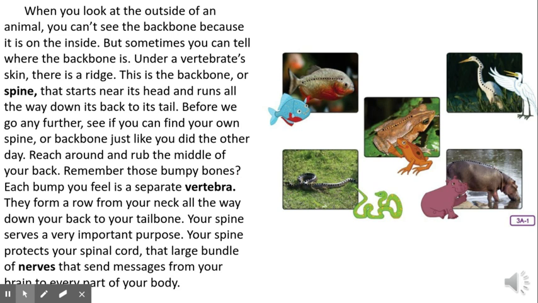Before we go any further, see if you can find your own spine or backbone just like you did the other day. Reach around and rub the middle of your back. Do you feel your backbone? Those bumpy bones? Each bump you feel is a separate vertebra. They form a row from your neck all the way down your back to your tailbone. Your spine serves a very important purpose. Your spine protects your spinal cord, that large bundle of nerves that send messages from your brain to every part of your body.